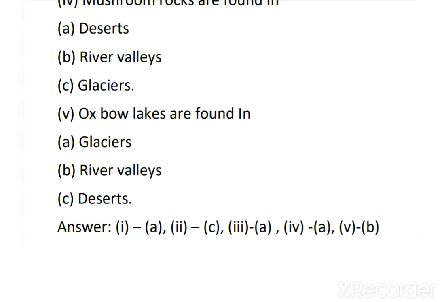Second, the depositional feature of a glacier is, which answer will come? Moraine. Third, which is caused by the sudden movement of the earth? Volcano. Fourth, mushroom rocks are found in desert. Oxbow lakes are found in river valleys.